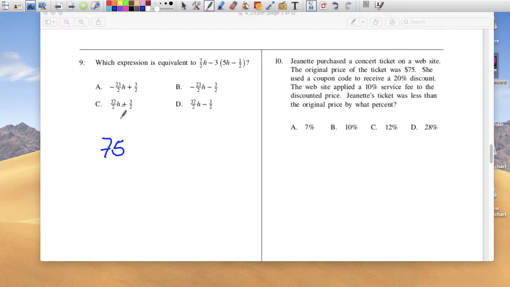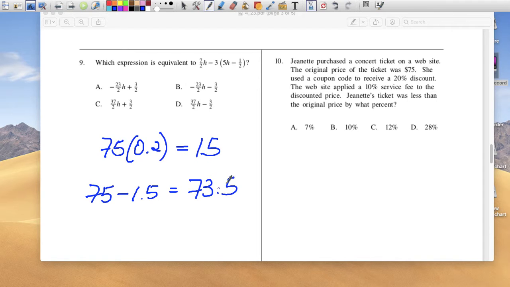Right, so let's do this. So $75, she got a 20% discount. So let's do this the long way. Multiply by 0.2. You're going to find out it's going to be 1.5. So here's her first discount. So $75 minus 1.5, and you get her new price is 73.50.